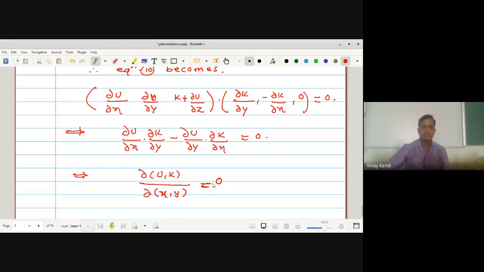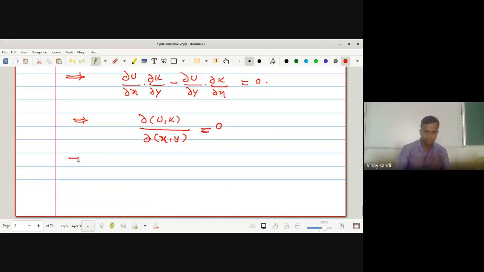What it implies is that the Jacobian of u, k with respect to x, y is equal to 0. It implies that the relation between u and k does not involve x and y explicitly.